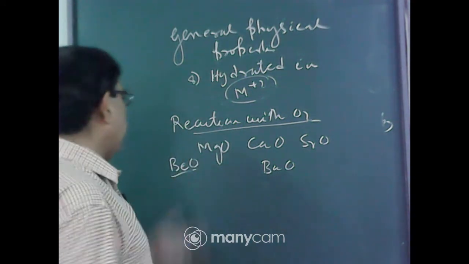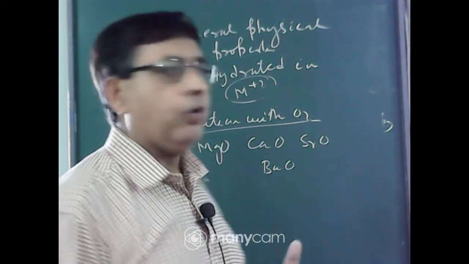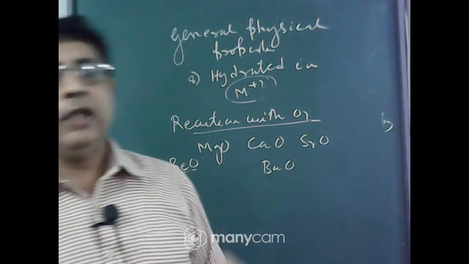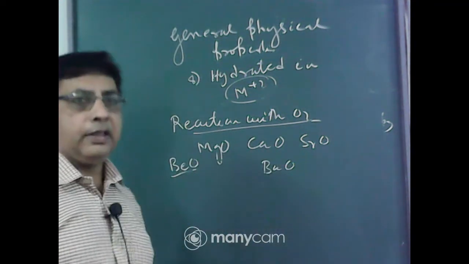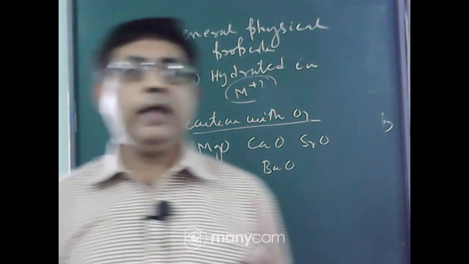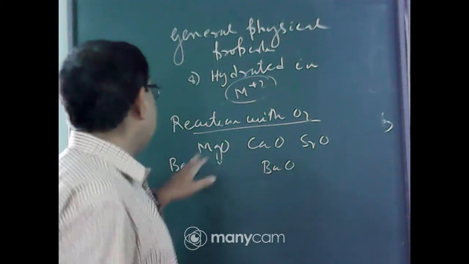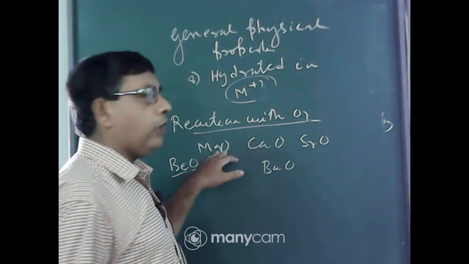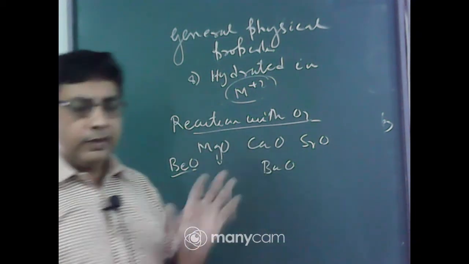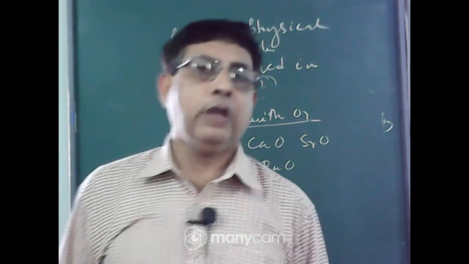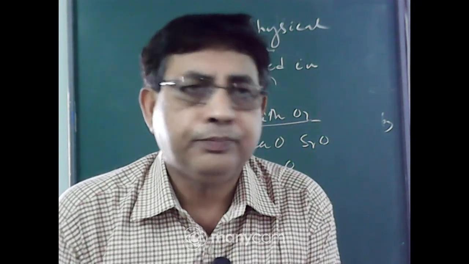Beryllium oxide is amphoteric in nature, that is, it behaves as both an acidic and a basic oxide. All other oxides are basic in nature, and the basic character of the oxides increases down the group. That is, calcium oxide is more basic than magnesium oxide, strontium oxide is more basic than calcium oxide, and so on. Beryllium oxide is amphoteric.